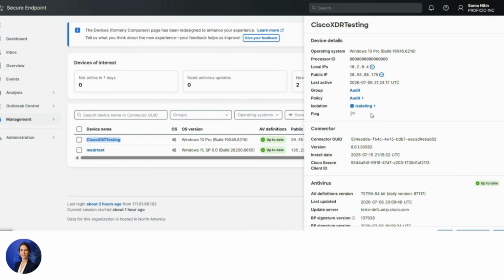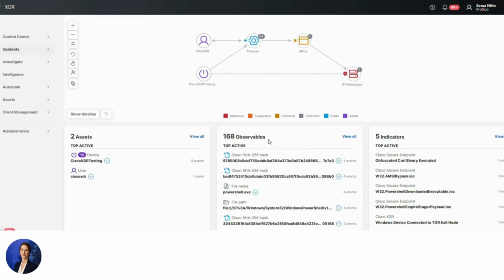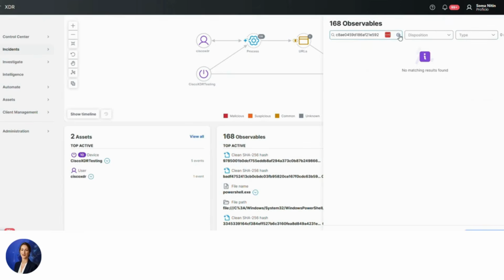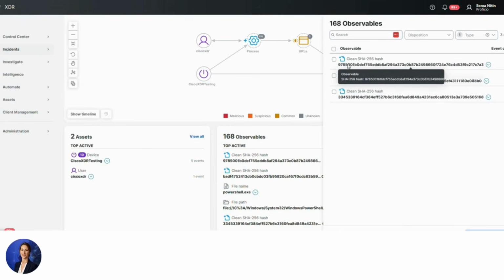The workflow then extracts the malicious SHA-256 hash values from the incident observables. Although the incident contains numerous observables, the automation intelligently identifies the relevant malicious file hashes and automatically adds them to the Cisco XDR block list. As shown on the screen, the same SHA-256 values detected in the incident are added to the block list with comments indicating they were added by the Cisco XDR automation workflow, along with the workflow execution ID for complete auditability. Blocking these hash values prevents the malicious files from executing again elsewhere in the environment, further reducing the risk of reinfection.